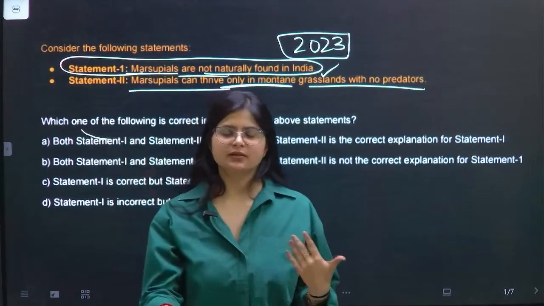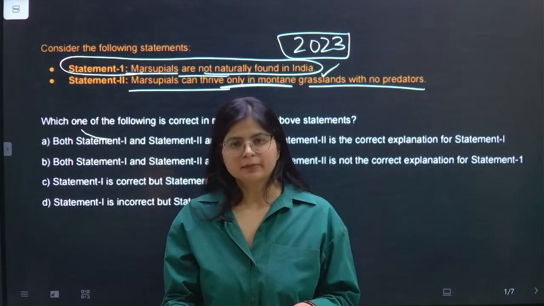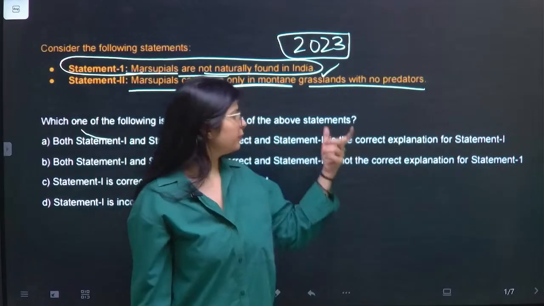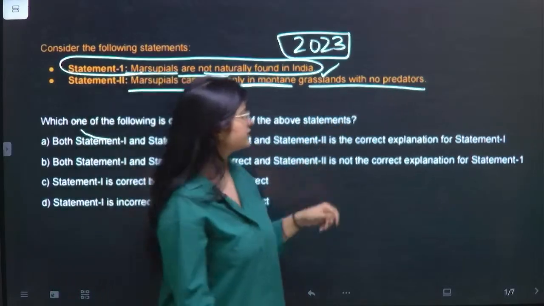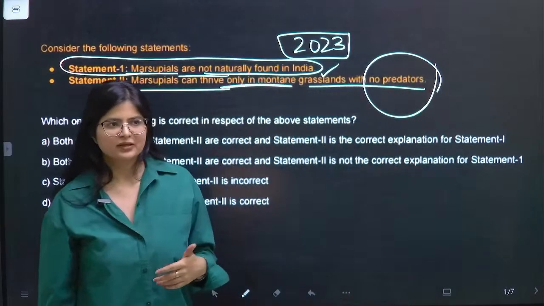Somebody who is reading geography and environment very thoroughly must be very clear about the fact that making such statements like no predators in itself is very dicey, right?